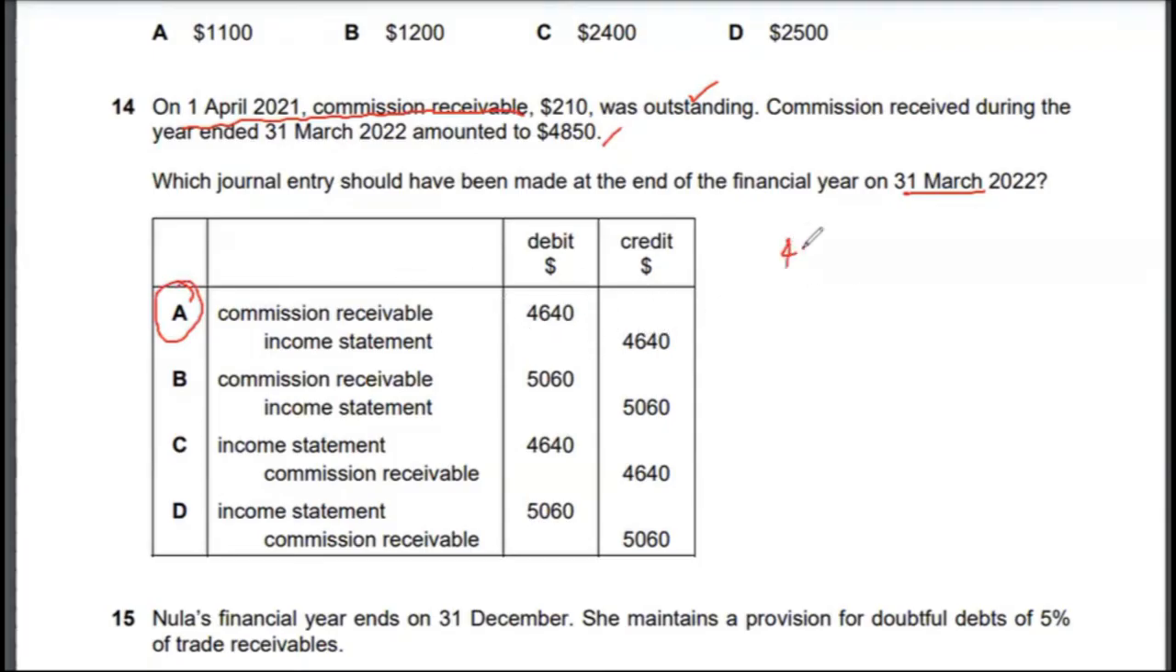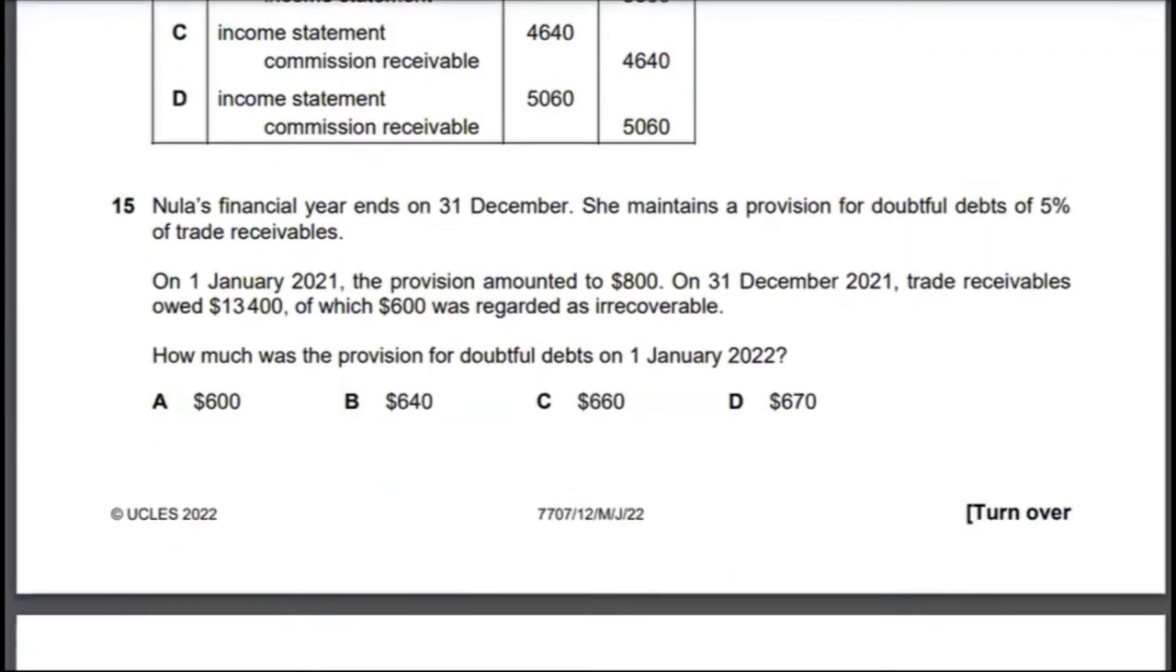How did I arrive at 4640? It is simply 4850 minus 210. We deduct $210 because we assume that this has been settled in this amount. So for 31st March 2022, the amount received would be 4640. This pertains to 2022, whereas 210 pertains to the previous year, which would be 2021, or other prior years in a sense. So the correct answer to multiple choice 14 would be option A.